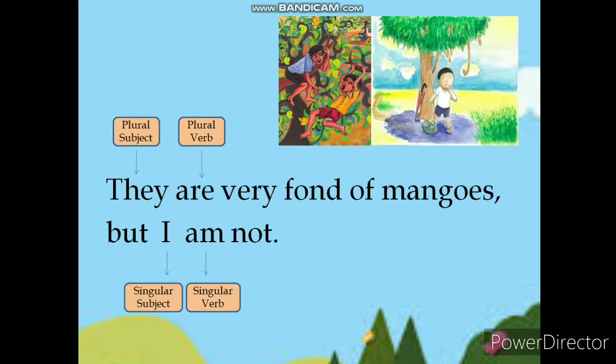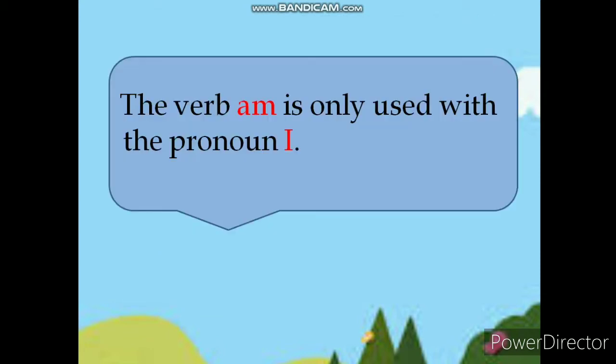Now see one more example. They are very fond of mangoes, but I am not. Here there is a plural subject, so the plural verb are is used. While in the second part of the sentence, I is a singular subject, so the singular verb am is used. The verb am is only used with the pronoun I.